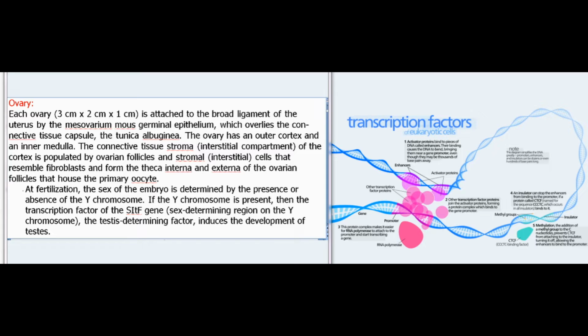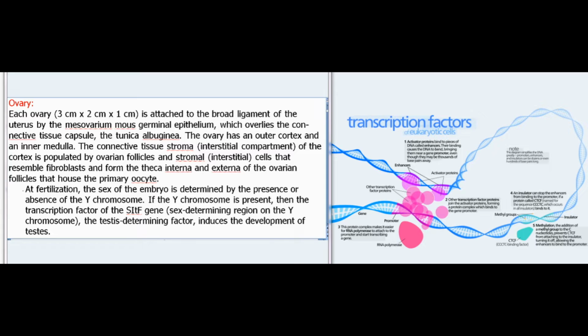The connective tissue stroma, the interstitial compartment, of the cortex is populated by ovarian follicles and stromal, interstitial, cells that resemble fibroblasts and form the theca interna and externa of the ovarian follicles that house the primary oocyte.